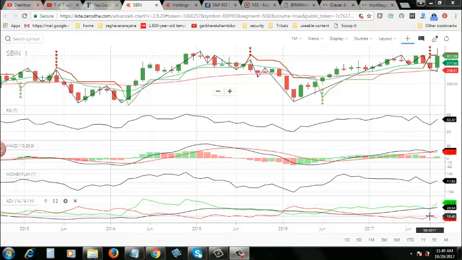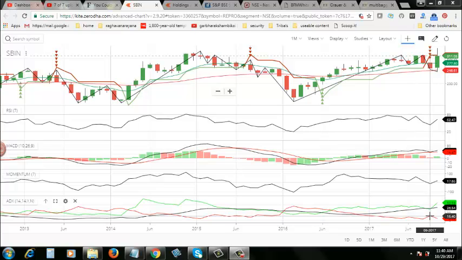Though they are making elevated pitches here, the strength is very low. The strength is very low. That is what I am seeing here. And right now the stock is under the red color super trend mode. So what I'm seeing is a mixed response from different indicators.